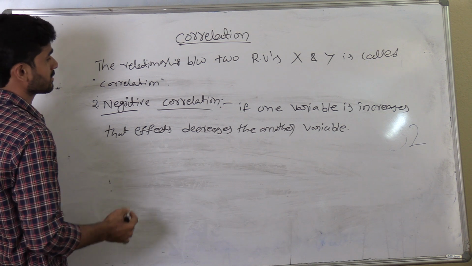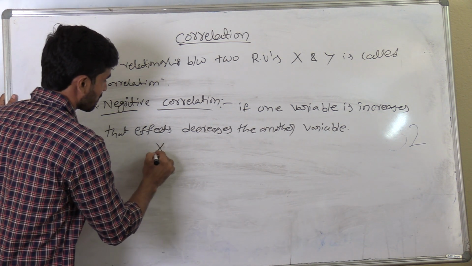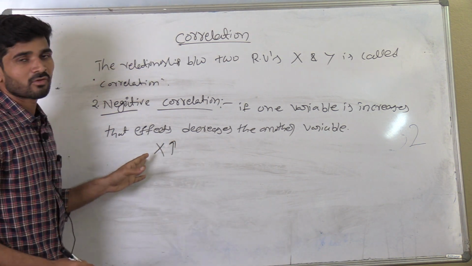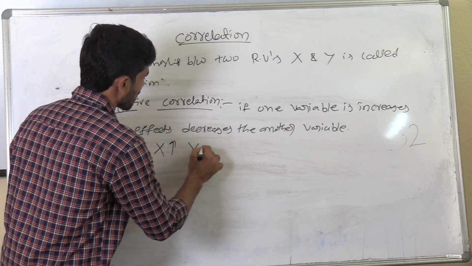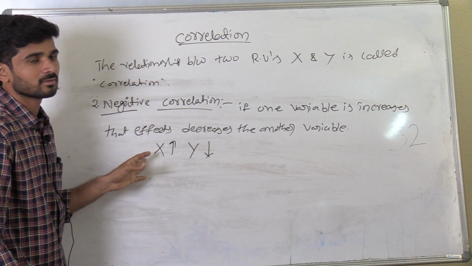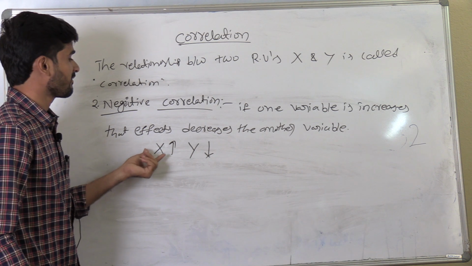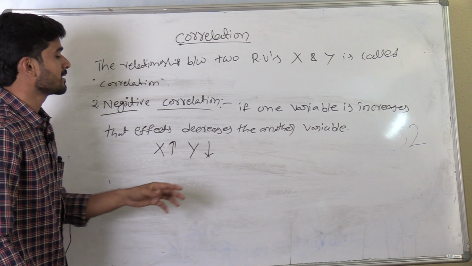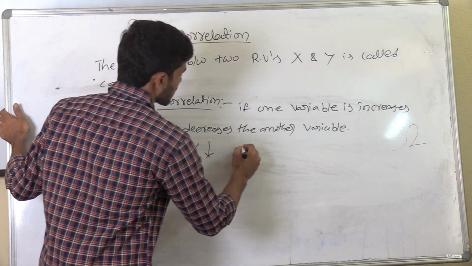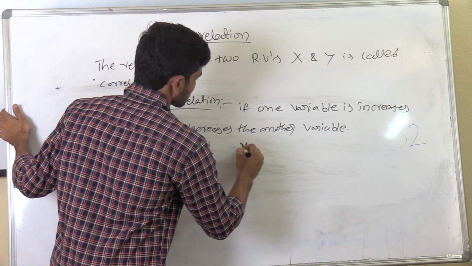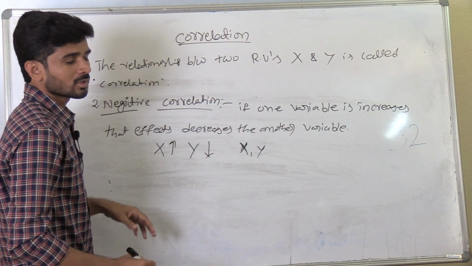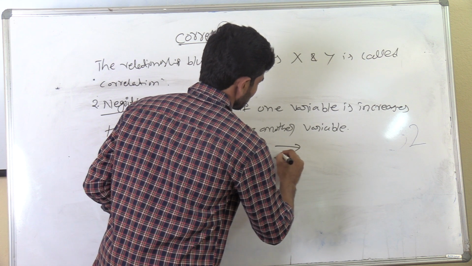When one variable increases, that automatically decreases the other variable. That means the two variables x and y are in opposite directions.